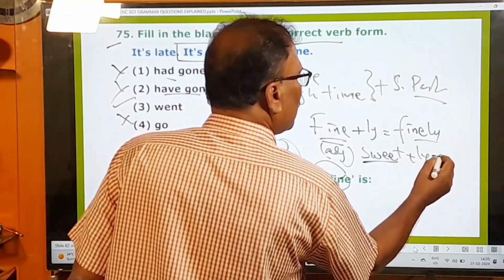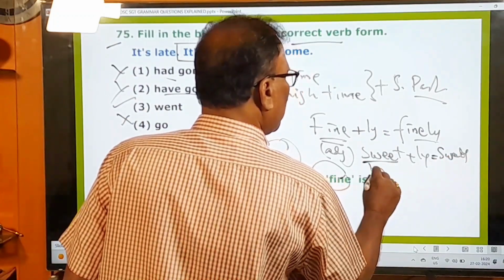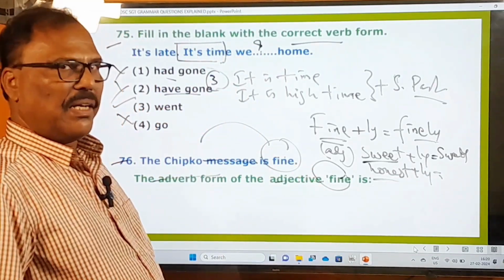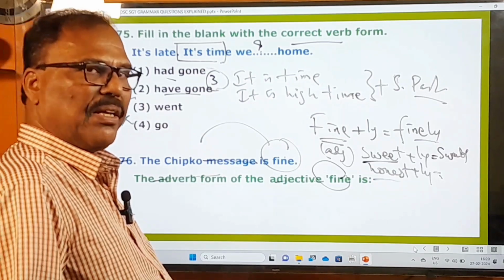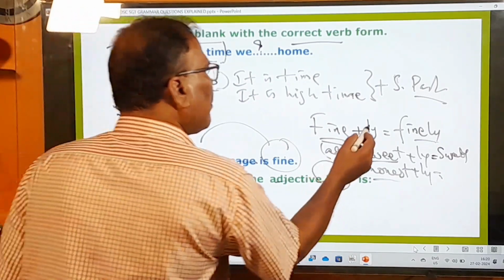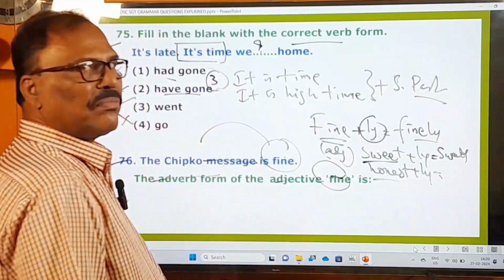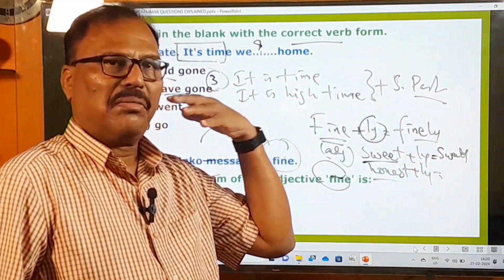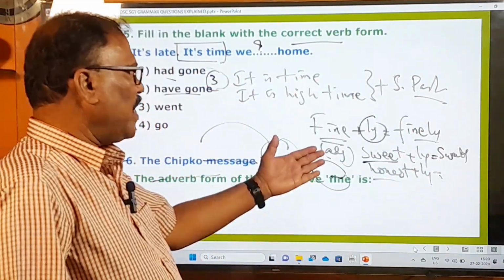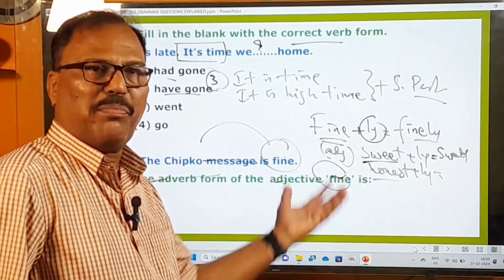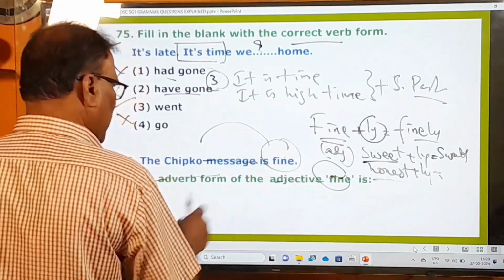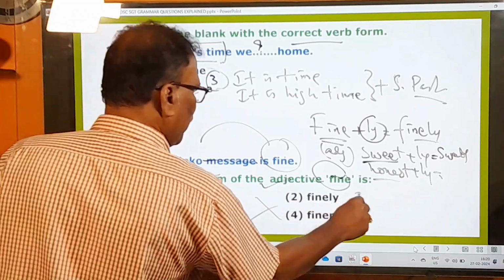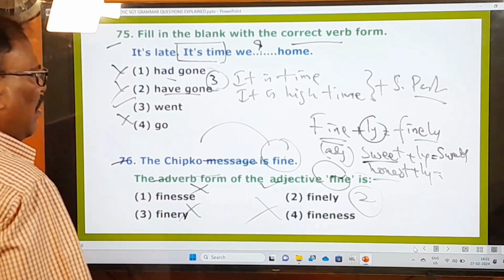Sweet, sweetly. Honest, honestly. Legal, legally. Happy, happily. Splendid, splendidly. If you add ly to the adjective, most of the adjectives are turned into adverbs only by the addition of ly to them. Sweet, sweetly, honest, honestly, bold, boldly, brave, bravely. So the adverb form of the adjective fine is, what is that? Finest, no, finely, right? Finely is the right one. Second one is your option. And now let's move on to the other questions.